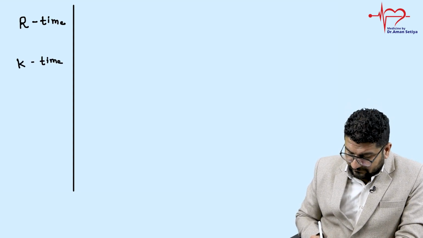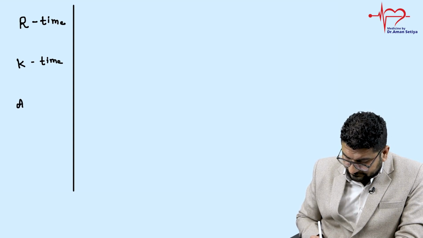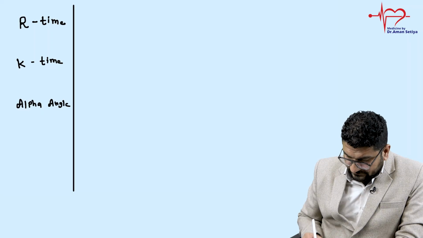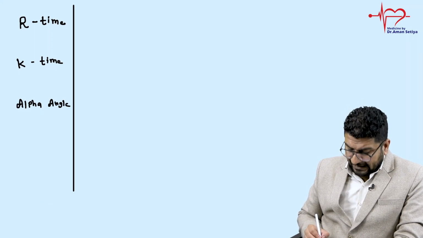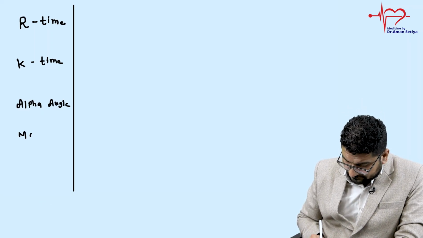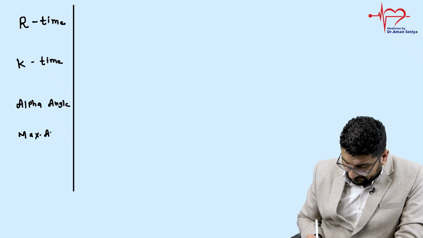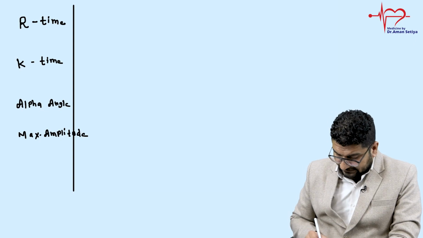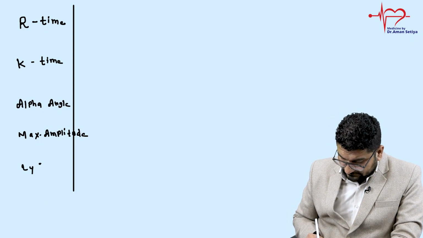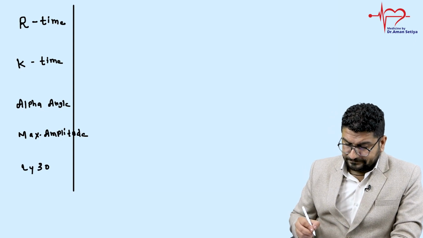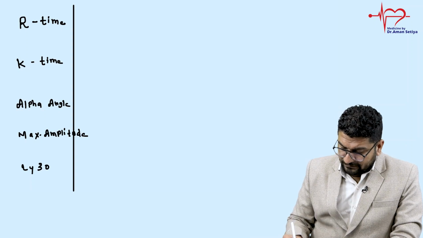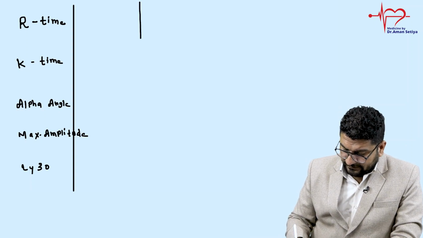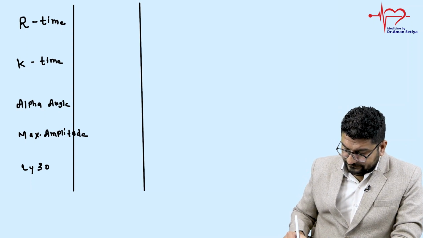Third, I told you, alpha angle. Fourth, we have discussed maximal amplitude. And fifth is your LY30, that is clot lysis.